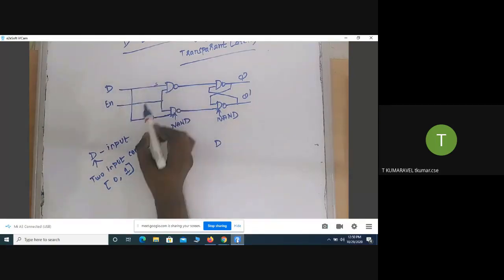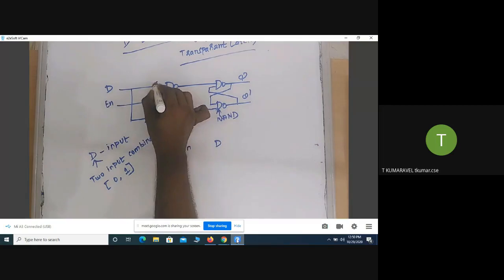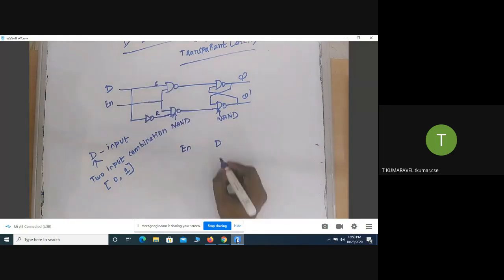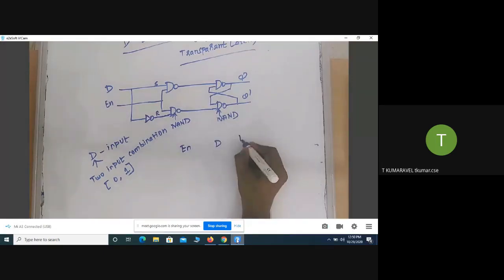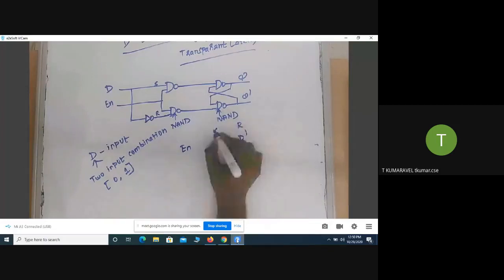This inverter output is acting as an R. Okay, this is acting as an S. This one is acting as an R. That can be represented as D, D dash, or S, R, with the same meaning. So now what happened?